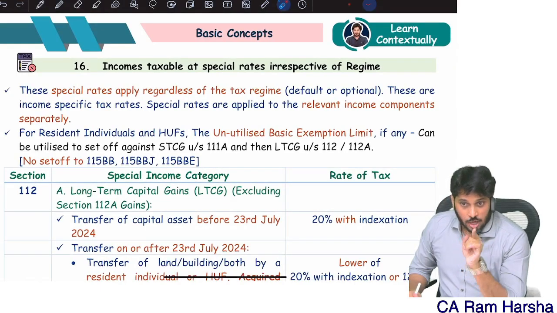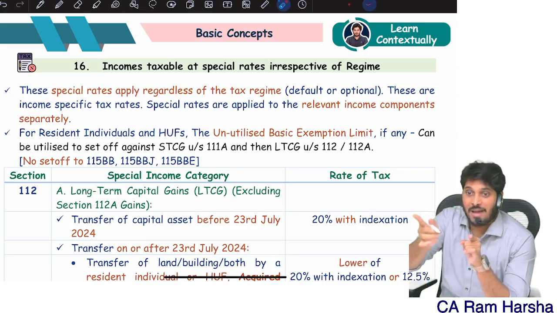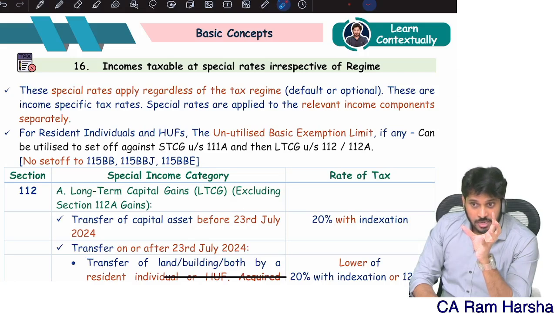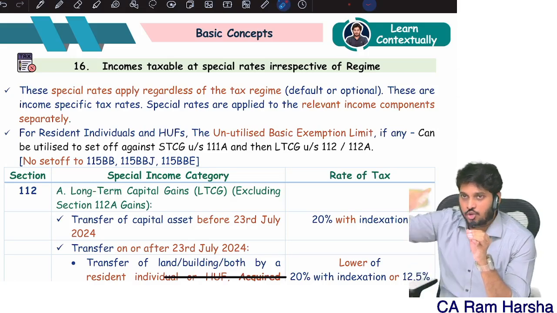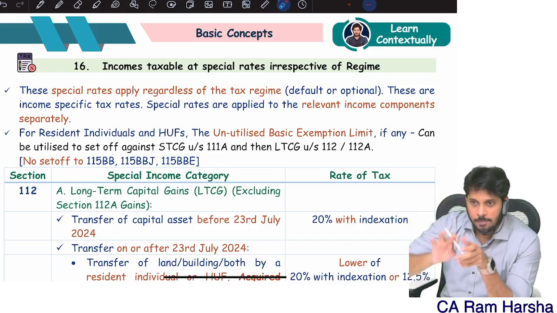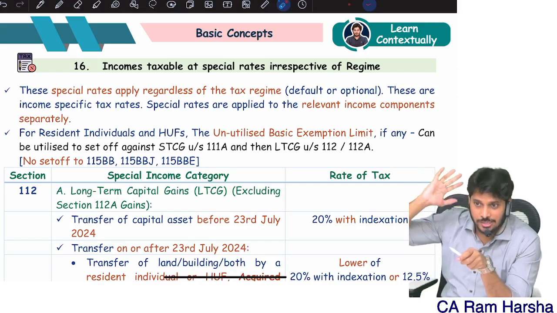Now, for total income, how do you compute the tax amount on normal income? Normal income is always computed as a balancing figure. If special income is 0, then total income itself is normal income. From total income, eliminate incomes which are taxable at a special rate.